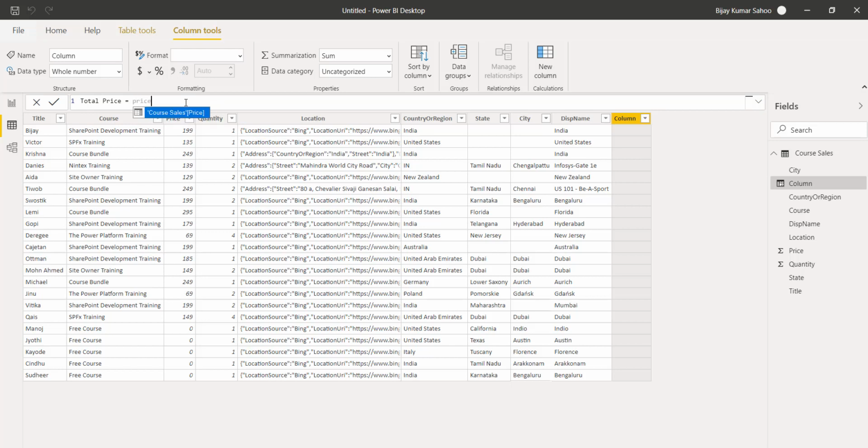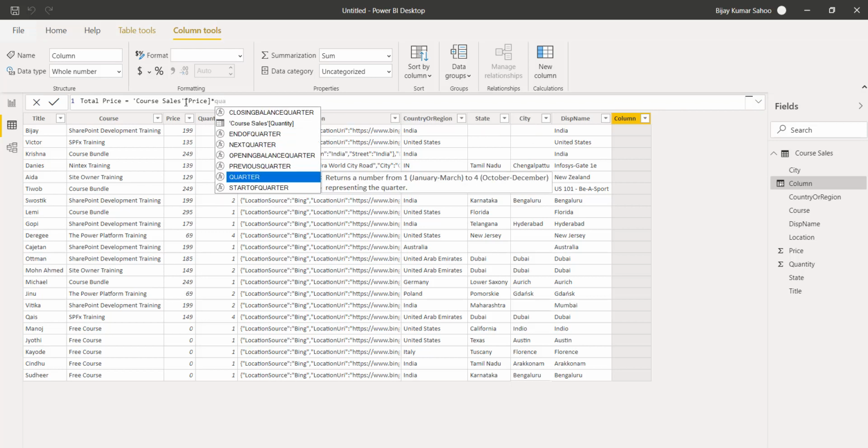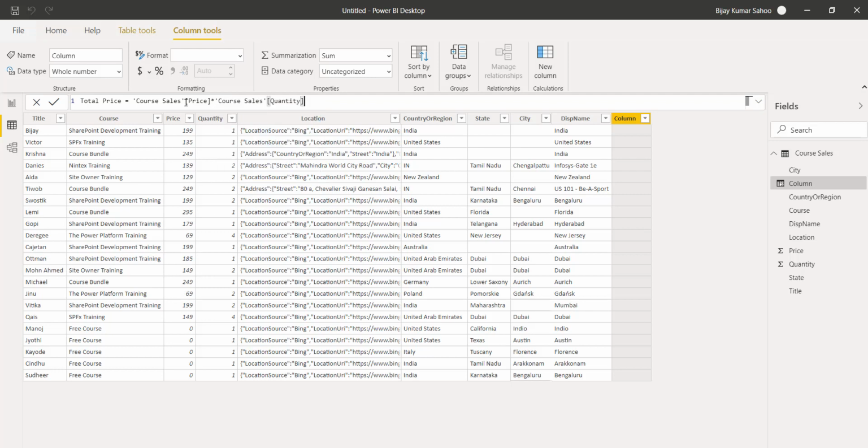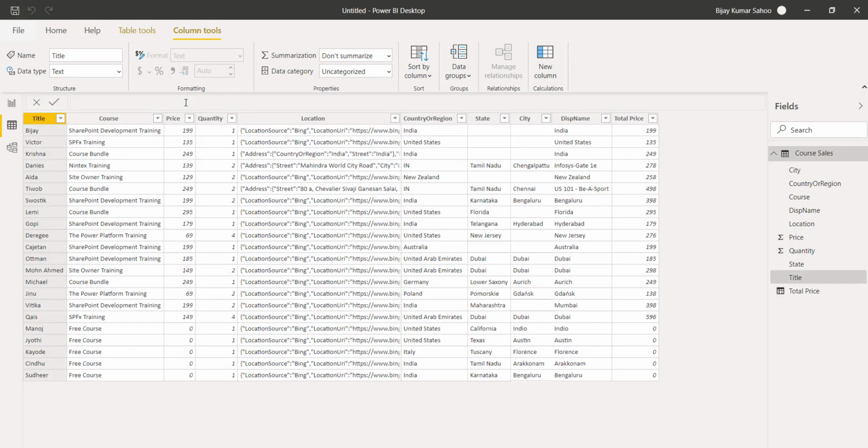I will just select price, you can see here, and I'll put the multiply symbol, and then I will take the quantity. You can see here, this is the course sale table, and we have the quantity column. The moment I click on enter, since the formula is valid, you will be able to see the changes here, total price. You can see there are two course sales, and you will be able to see the price as well here.